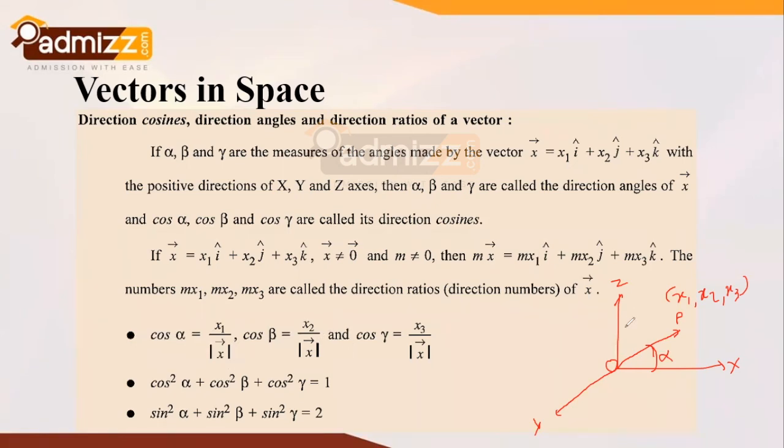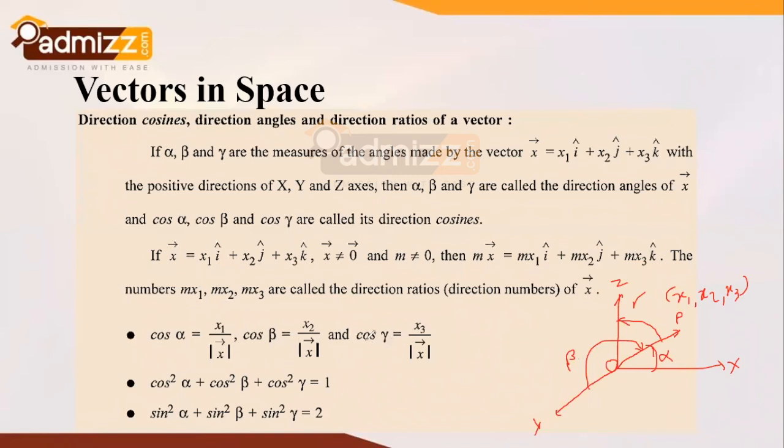In a similar way, when OP vector traces an angle with the OY vector, that is the y axis, it traces the angle beta. Similarly, if OP vector traces an angle with the z axis, it traces the angle gamma. So these are ultimately the cos alpha, cos beta, and cos gamma values.